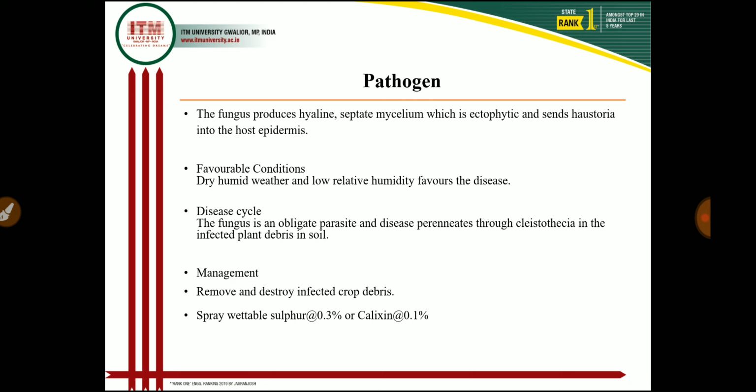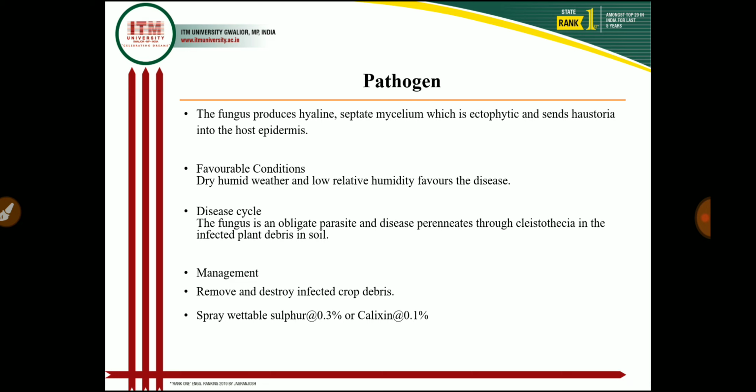for a longer period as a dormant stage in the soil as well as in the infected plant debris. In favorable conditions, dry humid weather and low relative humidity favor the disease development in the sunflower crop. And in the disease cycle, this fungus is an obligate parasite, and the disease perpetuates through cleistothecia in the infected plant debris in the soil, and the ascospores from the cleistothecia cause primary infection, and secondary spread is through the windborne conidia.